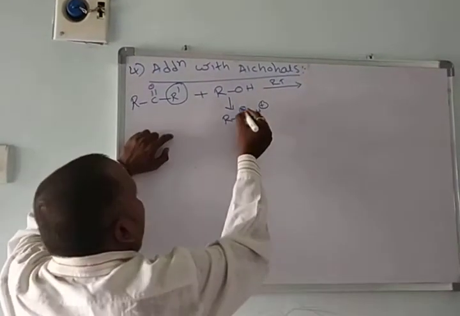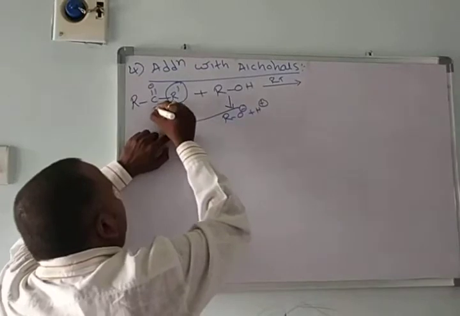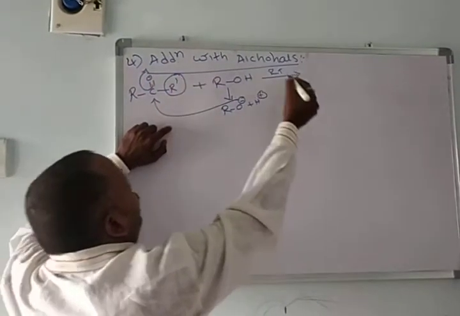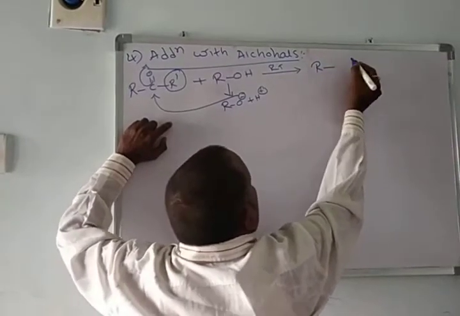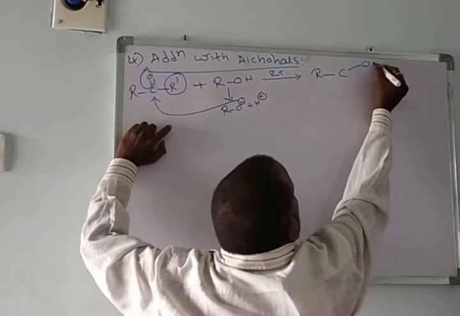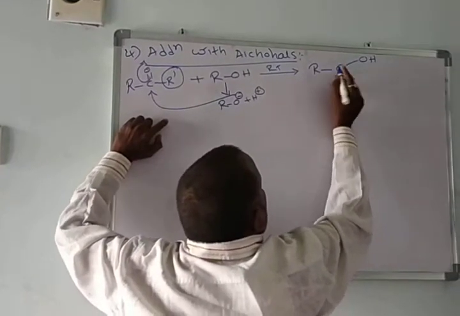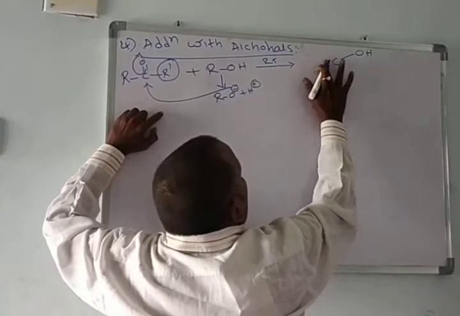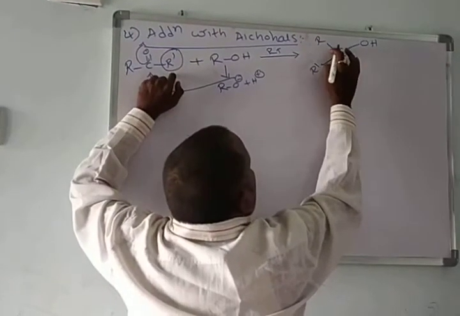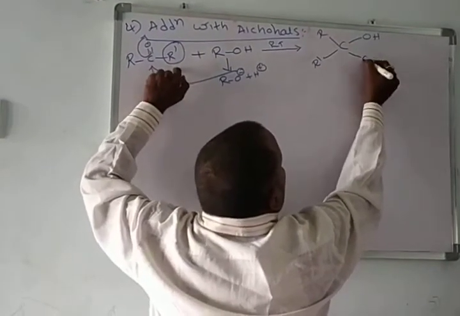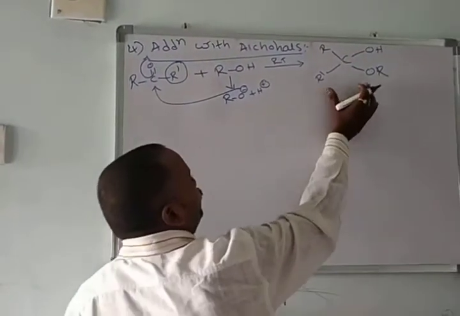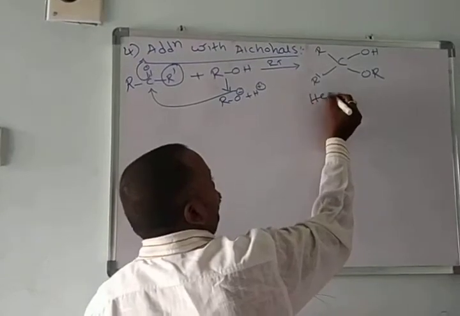Okay, our nucleophilic addition reaction: here RO minus attacks, then these electrons are transferred towards oxygen and it forms R. Here C and here OH, and here I am writing it in a different way. Here R, here this is R dash, OH and OR. This we call a hemiacetal.